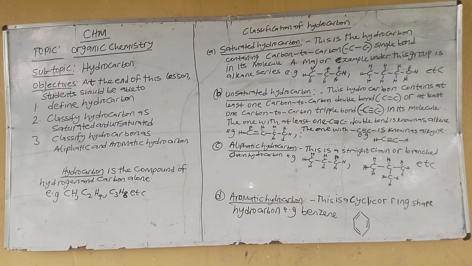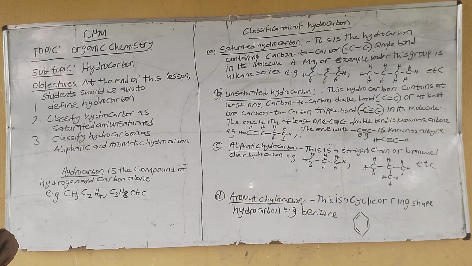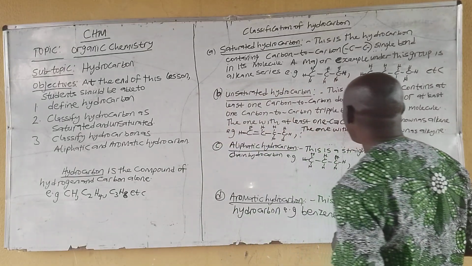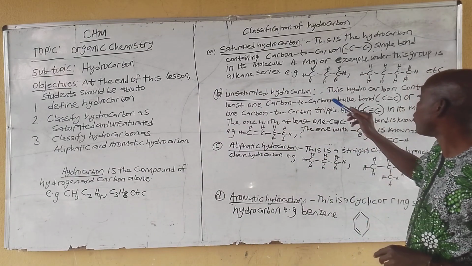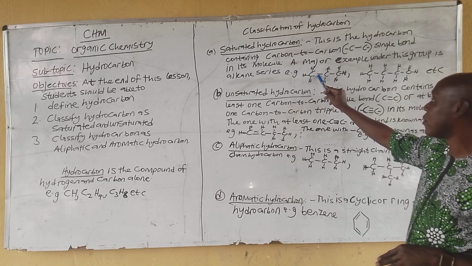Carbon to carbon single bond in its molecule. Are you getting that? A major example under this group is the alkane series. Alkane is the major example we have under saturated hydrocarbon. We have carbon to carbon single bond in all its molecule. So an example is here. Carbon to carbon single bond.